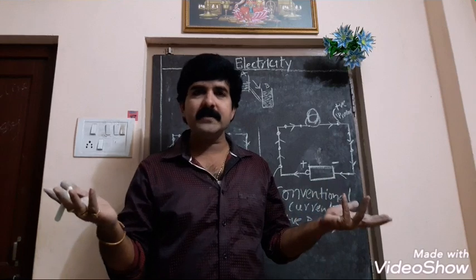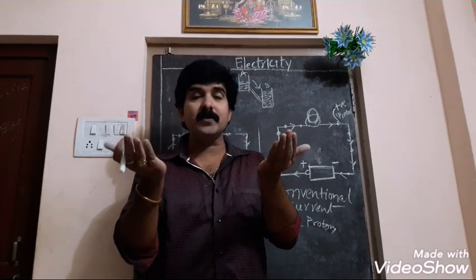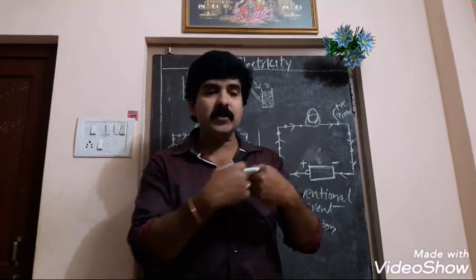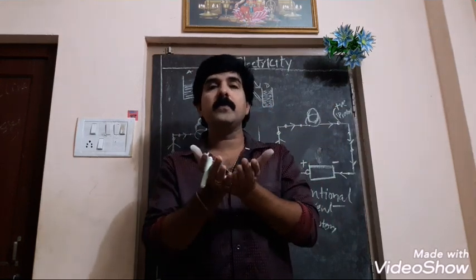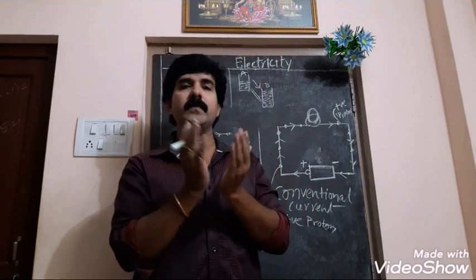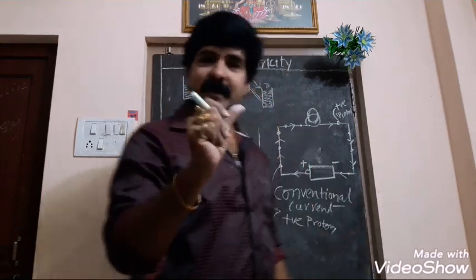High potential means positiveness. Positiveness means donors, which are giving away the electrons, and that become positive. So current always flows from positive to negative. Is it clear?